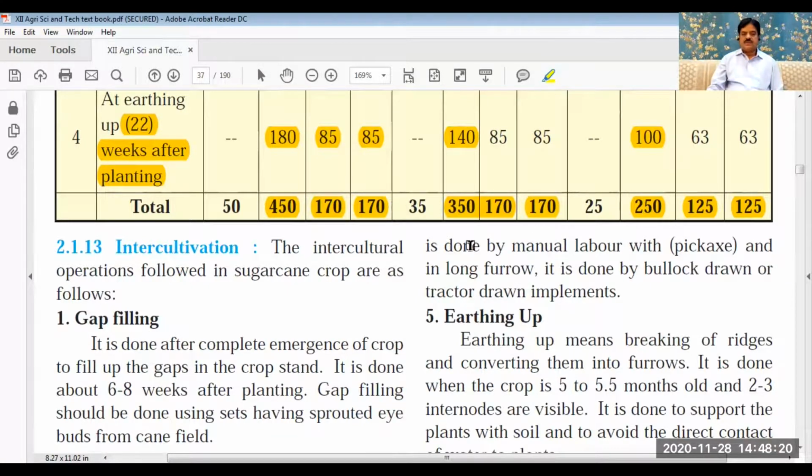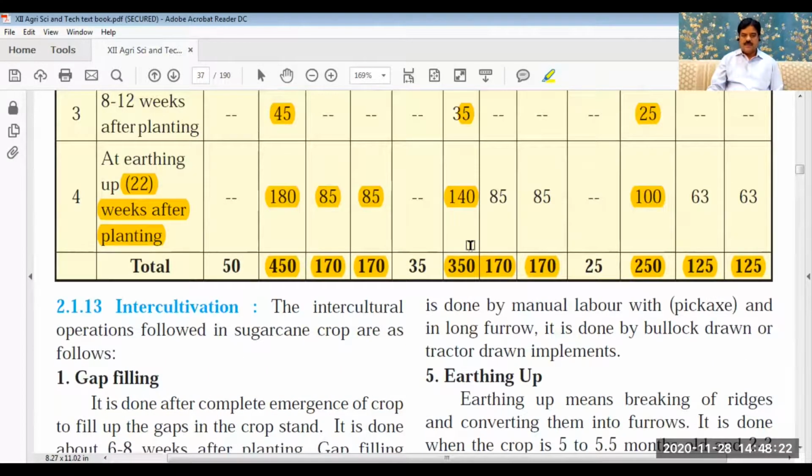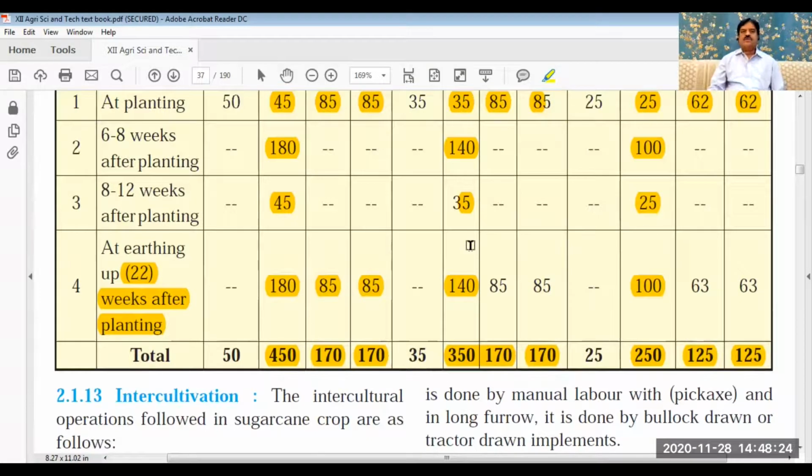So this is all about NPK application and their doses. The remaining part of the topic we shall see in the next lecture. Thank you very much, everybody. Please listen to this topic and read from your books for further studies. Thank you.